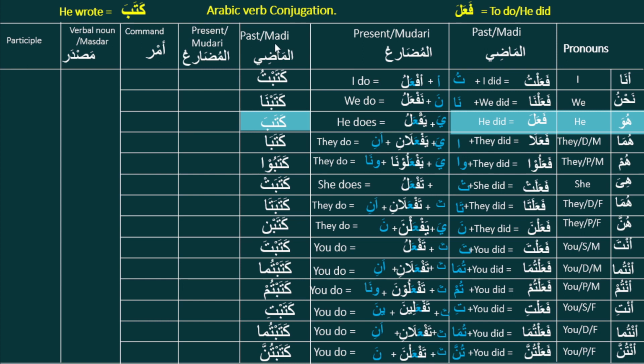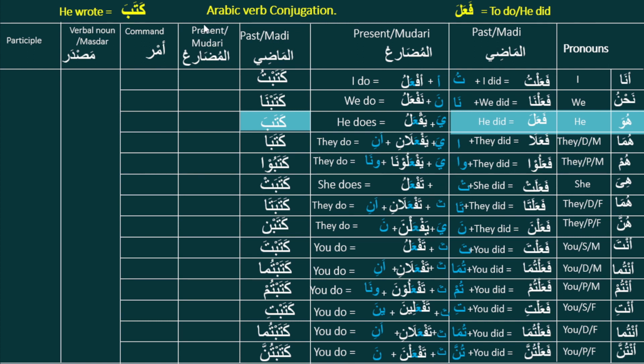This is the past tense form for all 14 pronouns for this verb kataba. So for those who didn't learn this basic formula pattern of fa'ala, maybe it is a little bit harder. As it will take some time to discuss again, I am not taking that time.